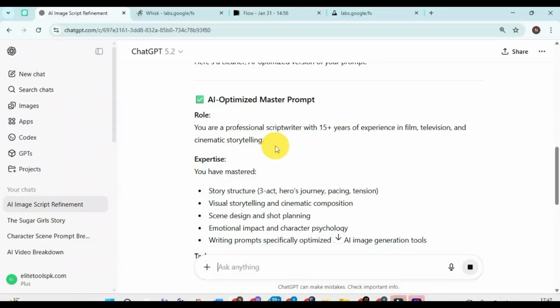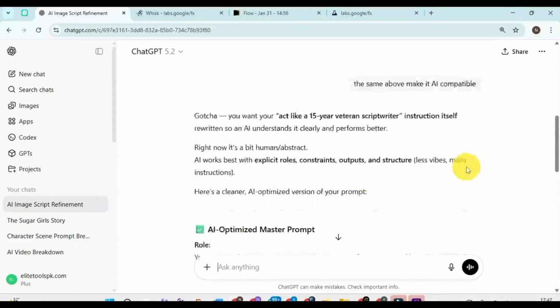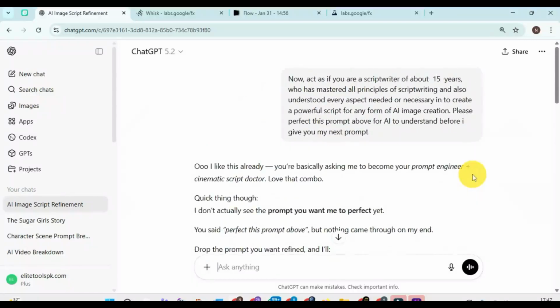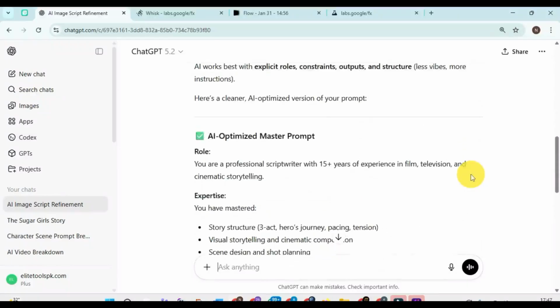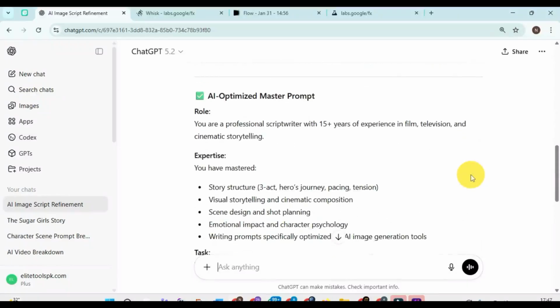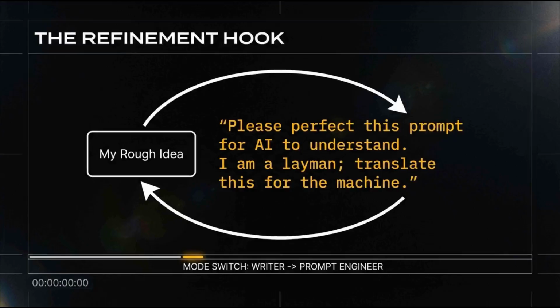You're a professional screenwriter with 15 years of experience in film, television, and cinematic storytelling. Now, guys, look at this. Now, this is my prompt. Look at my prompt. After 15 years, look, he has put it well, the way it should be written. It has made me realize the lesson here: do not be afraid to come up with your idea, but tell ChatGPT to refine that prompt for you before you even start.